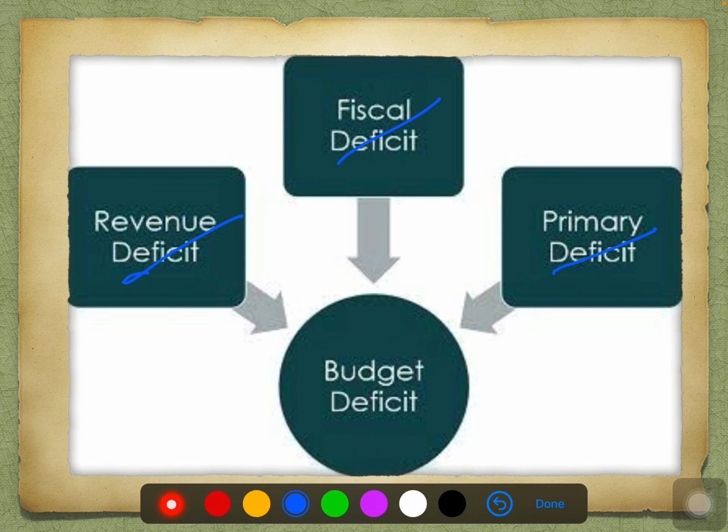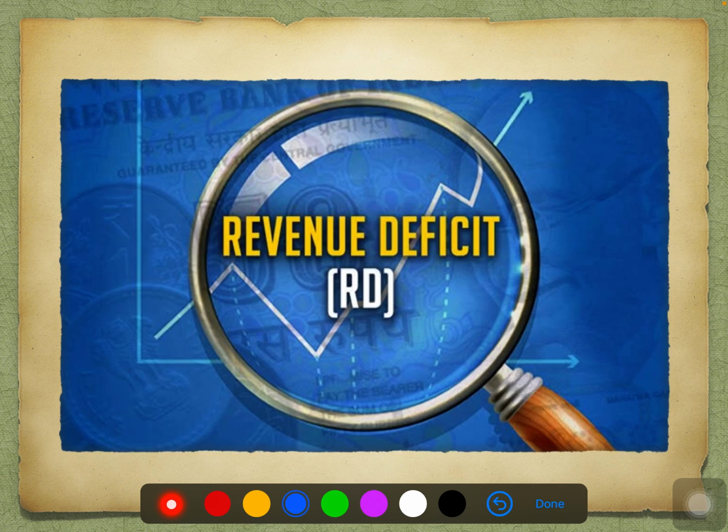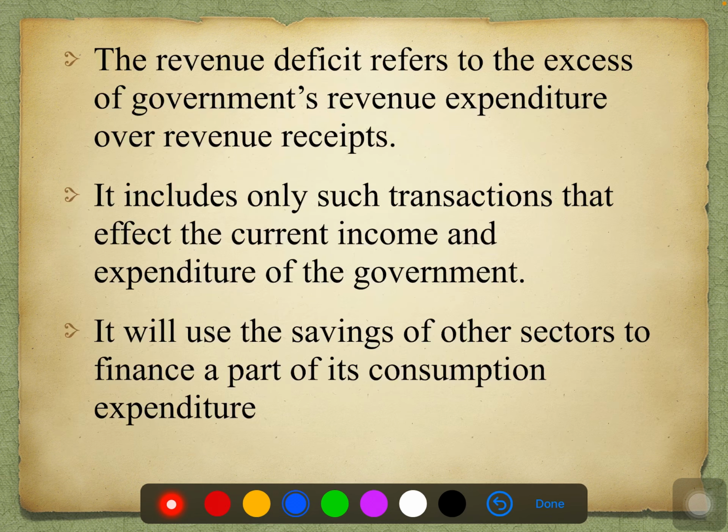This particular question is about revenue deficit and fiscal deficit. In this question, I am not going to discuss primary deficit. It is one of the 6-mark questions in this chapter. So let's talk about the first topic, that is revenue deficit. What is the meaning of revenue deficit? It is where revenue expenditure is greater than the revenue receipts.